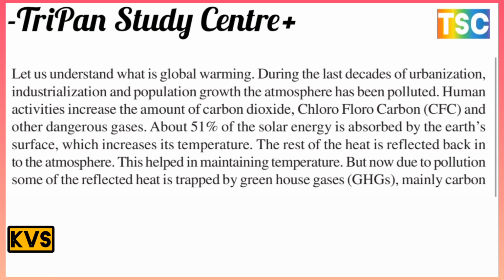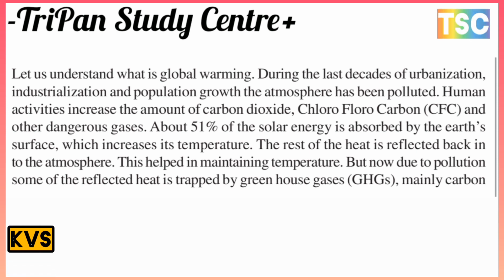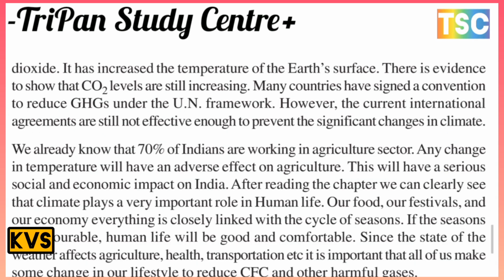The rest of the heat is reflected back into the atmosphere, and this helps in maintaining temperature. But now, due to pollution, some of the reflected heat is trapped by greenhouse gases (GHGs), mainly carbon dioxide. It has increased the temperature of the earth's surface, and there is evidence that carbon dioxide levels are still increasing.